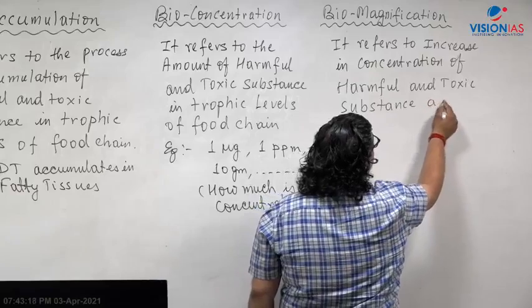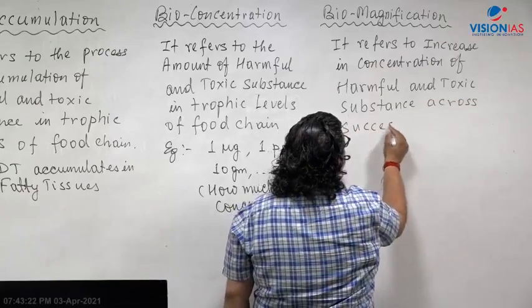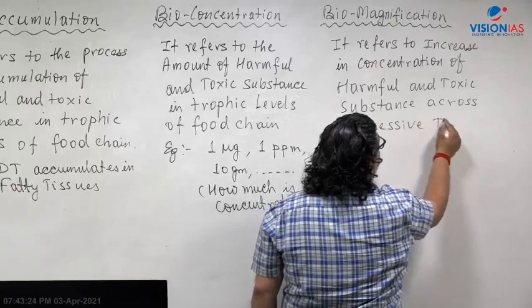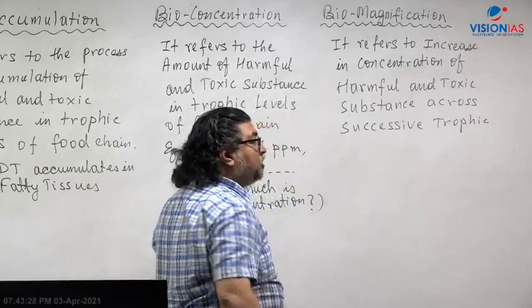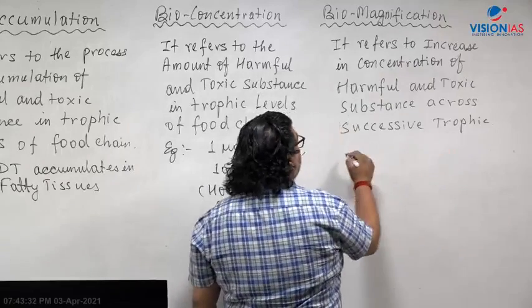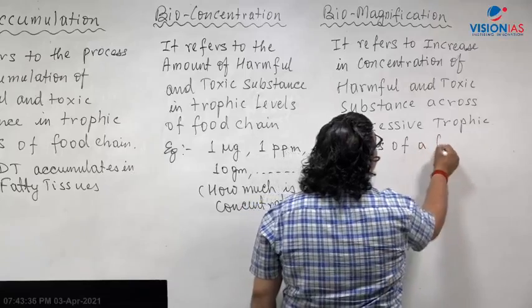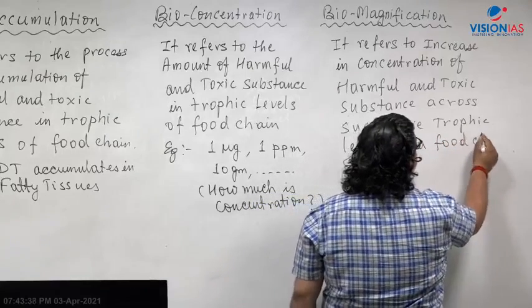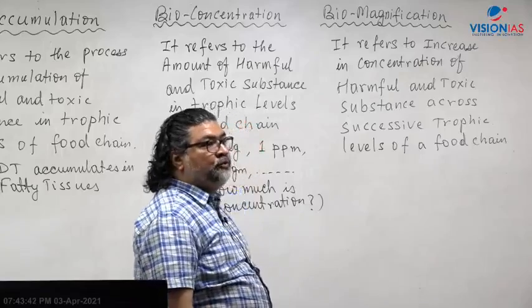Now what is very important: across successive trophic levels, from one trophic level to the next. I'll explain with an example. Across successive trophic levels of a food chain.